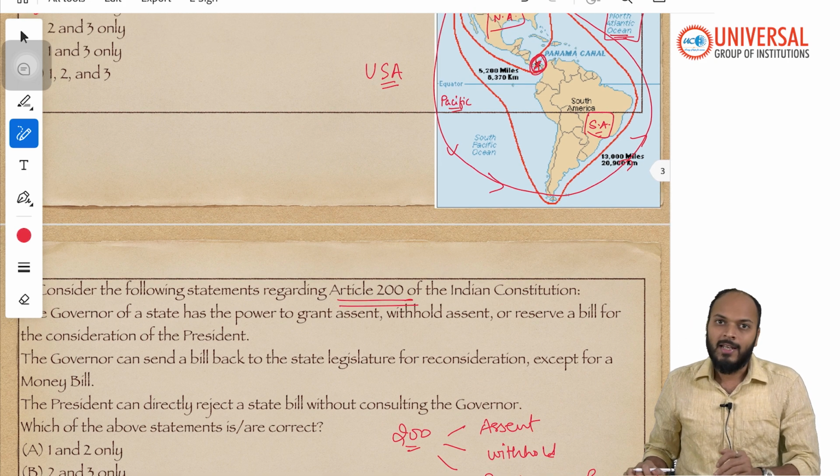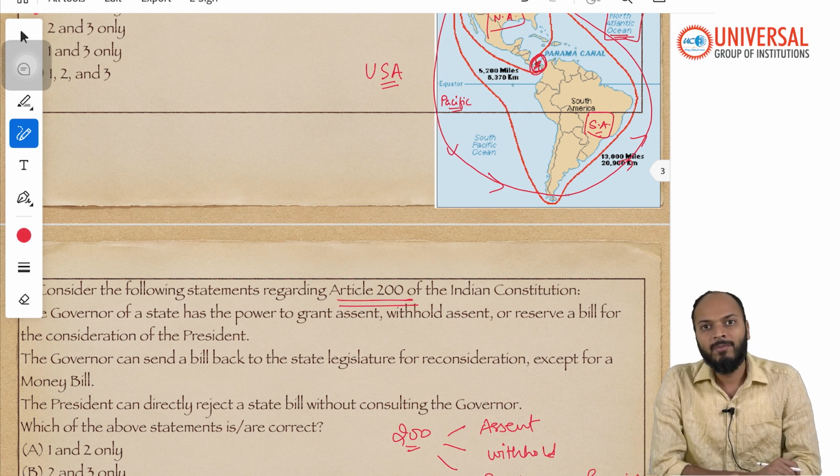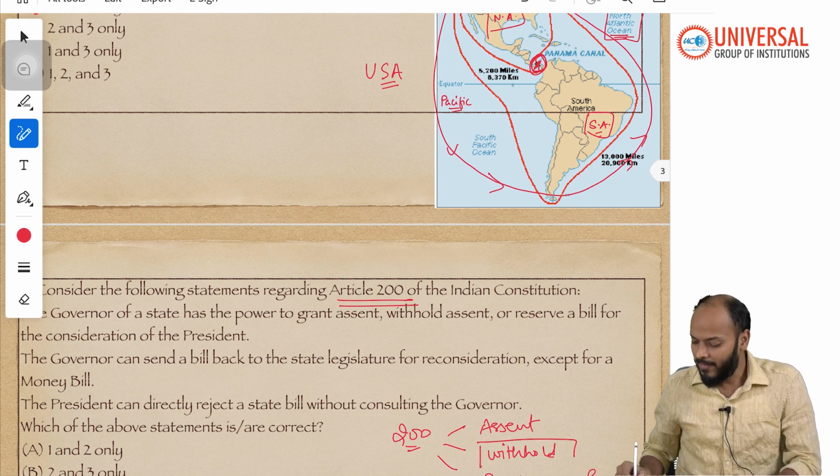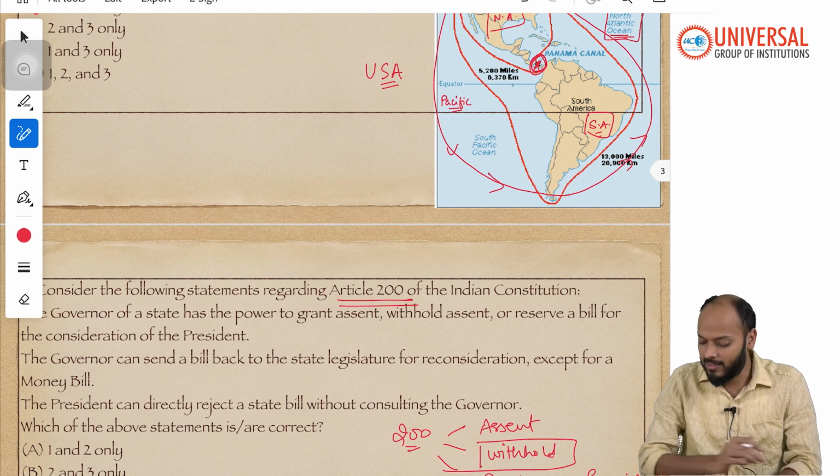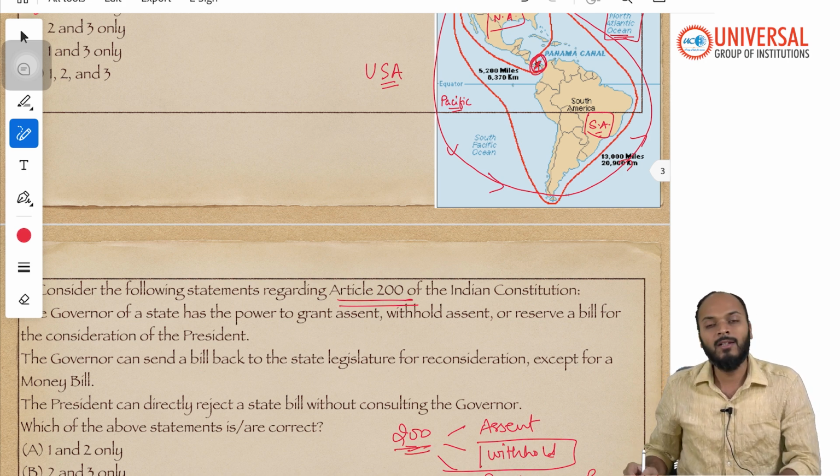So what has happened in Tamil Nadu is, on a few of the bills, the governor has withheld them, and has not even sent those bills back to the state assembly, citing reservations. And the thing here is, under Article 200, no time limit has been prescribed for when the governor has to give assent, or for how long the governor can keep a bill without giving assent, right? And hence the state of Tamil Nadu has approached the Supreme Court of India.